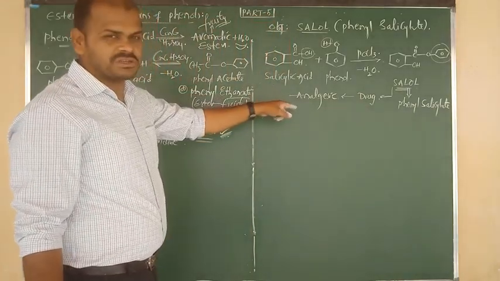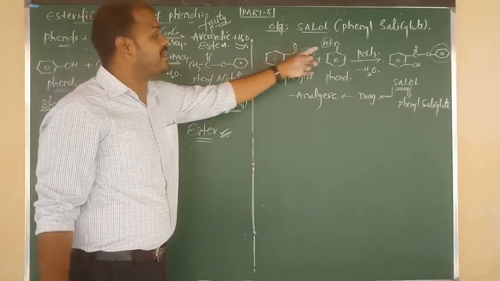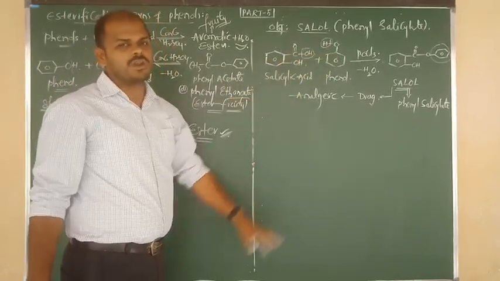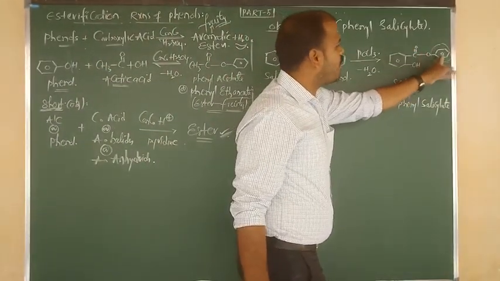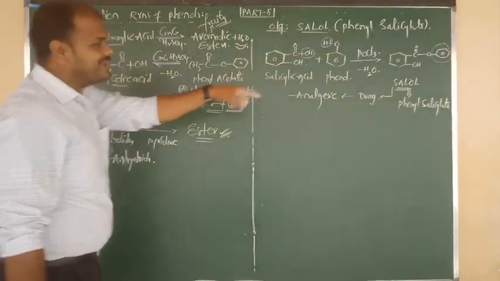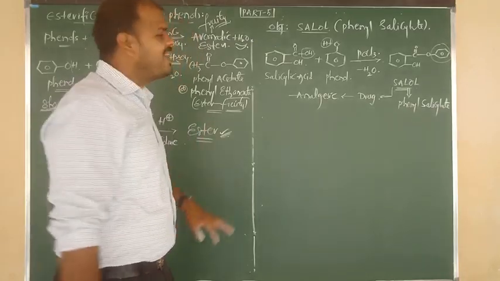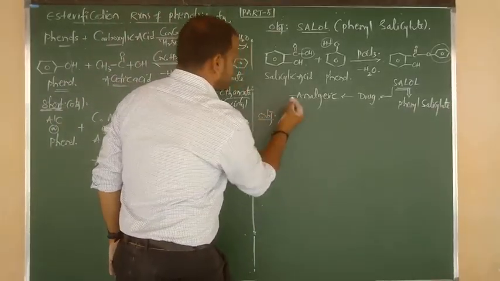So this is the application of esterification. Because here in phenol, OH cleavage is taking place, and in carboxylic acid, CO cleavage is taking place. Again here also you are getting an ester, COOR looking like an ester. Cellulose is also one ester product. That's why I am saying this is the application of the esterification procedure. Okay, last and final, I want to give you another topic for objective.